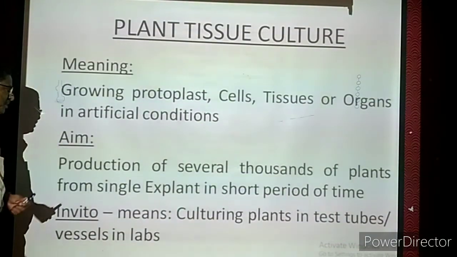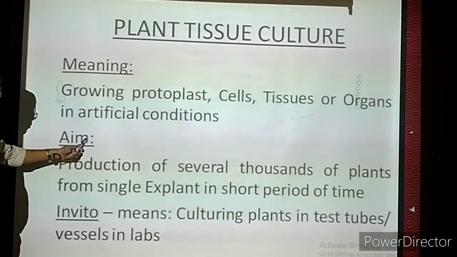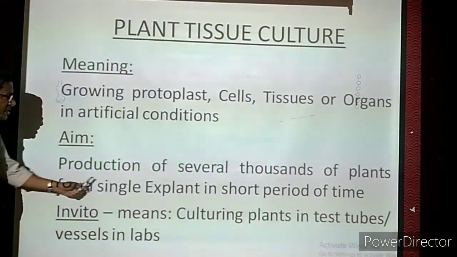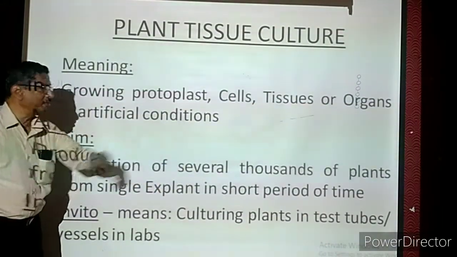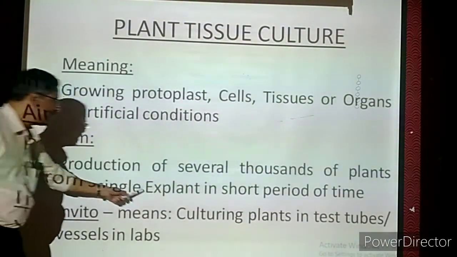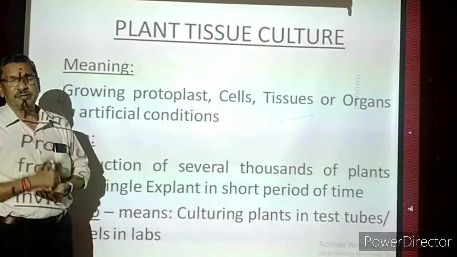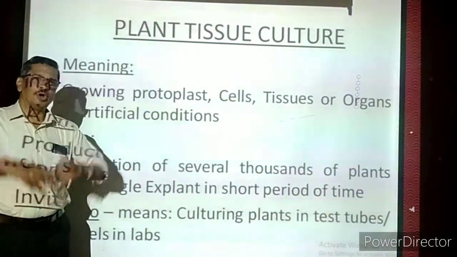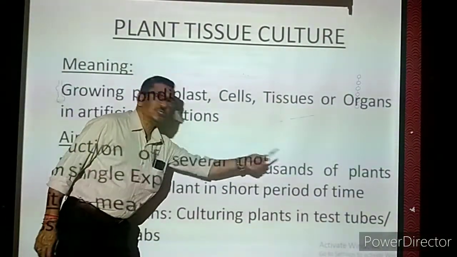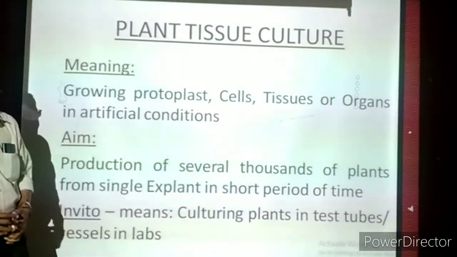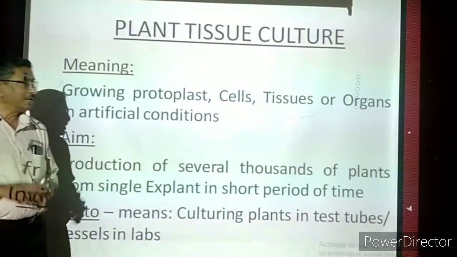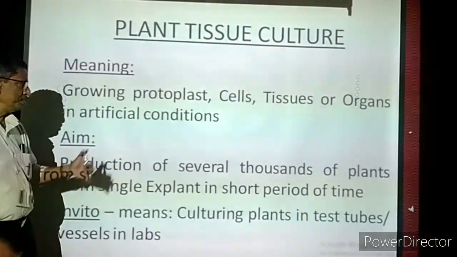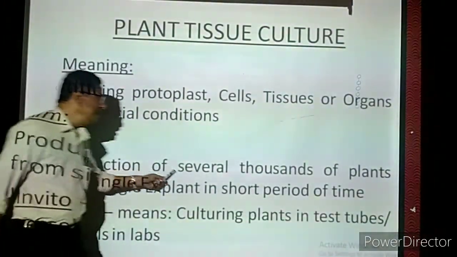Then what is the aim of this technology, plant tissue culture? We have to know the aim. The aim of the technology is the production of several thousands of plants from a single plant in a short period of time. Imagine that one plant is there in the field, but we want to culture the same type of plant in the laboratory in enormous numbers, several thousands. Naturally, if you collect and sow seeds, it will take a long time for them to multiply. But in a short period of time, we want many thousands of plants.